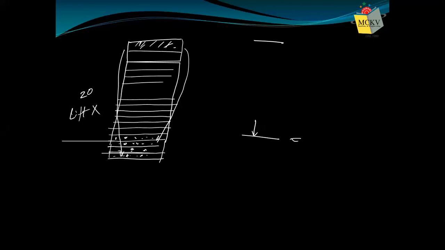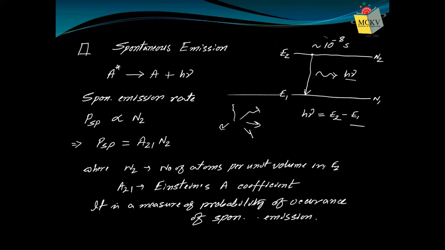And when people come down, their energy is released. That potential energy they have, this is the mgh, the potential energy, is now released as kinetic energy and some heat energy. So that energy is released. The same process occurs in the case of spontaneous emission.